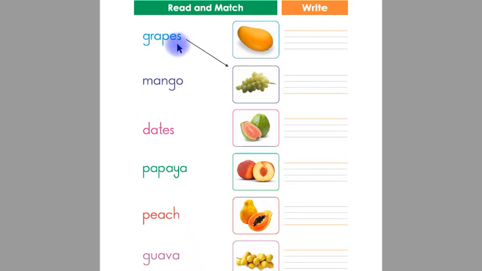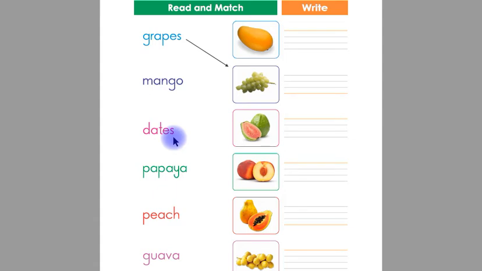Children, grapes name is matched with the grapes picture with a straight line. Likewise, children, we have to match all the fruit names with its pictures. This is mango and this is the picture of mango. Children, you have to match this name mango with its picture with a straight line.